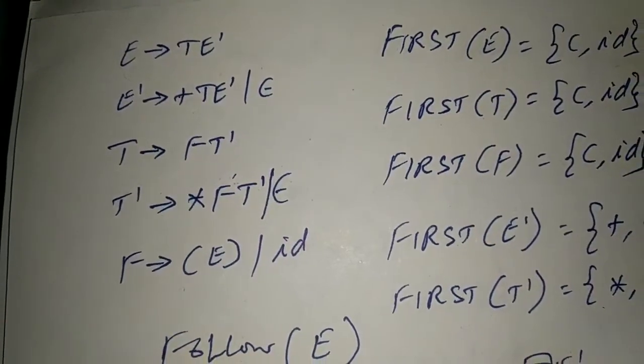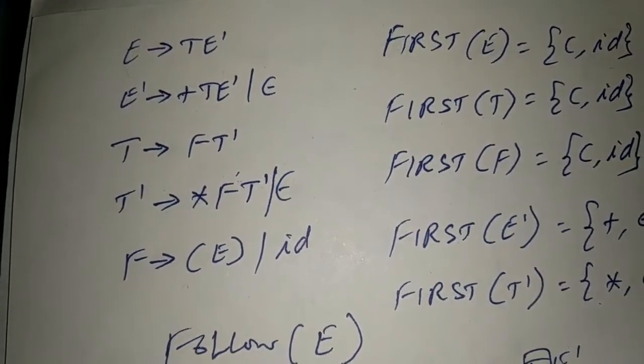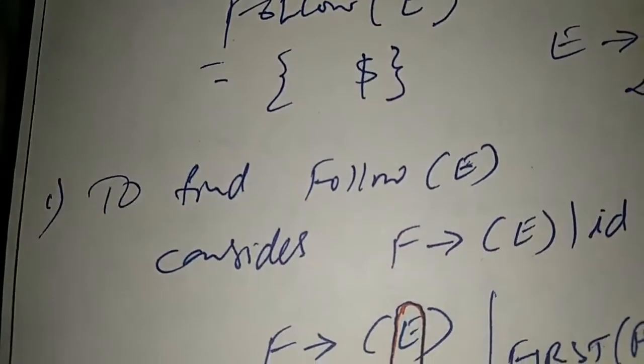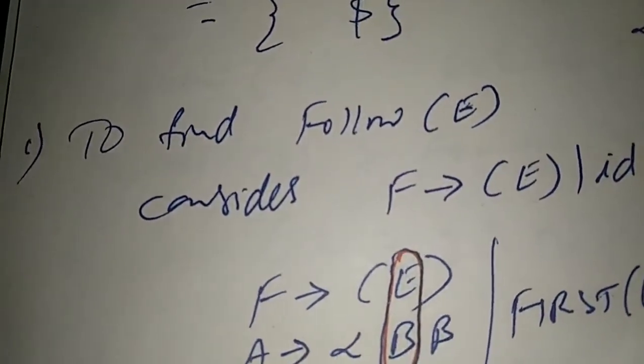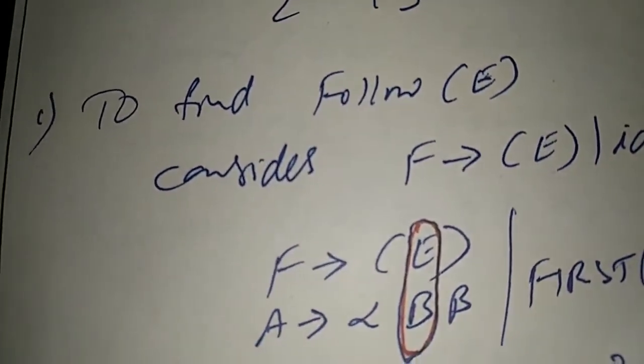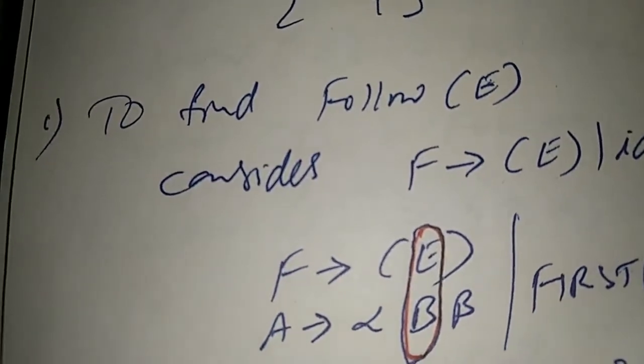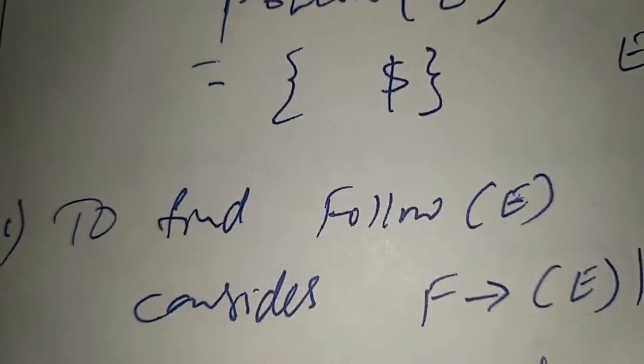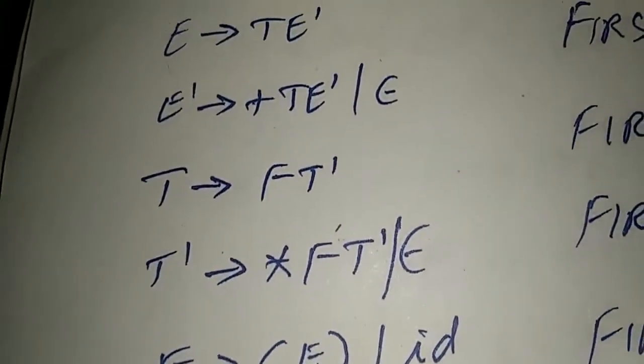Now let us consider the same grammar as we considered to find first set. Now first we have to find out follow of E. E is the start symbol. So we have to add dollar to follow of E. That is the first rule. Now just check out the grammar.